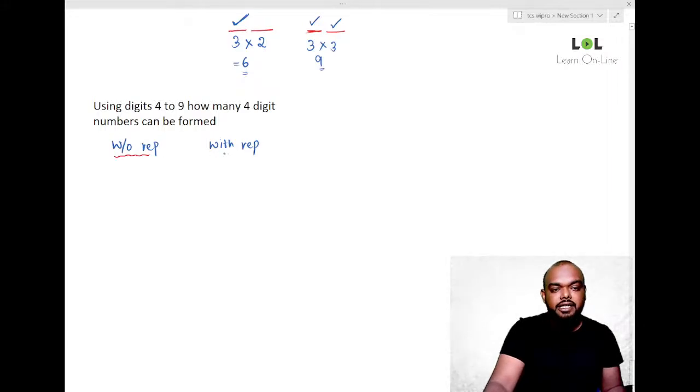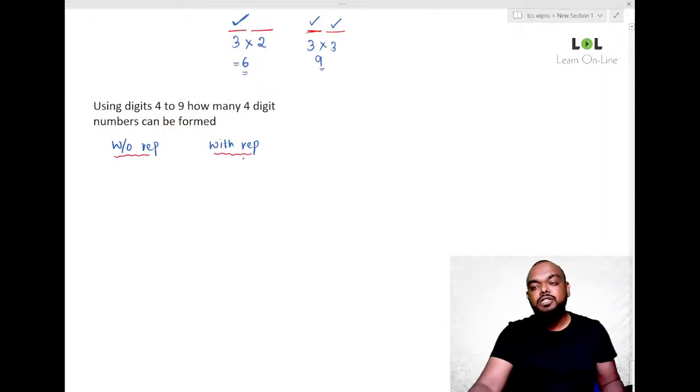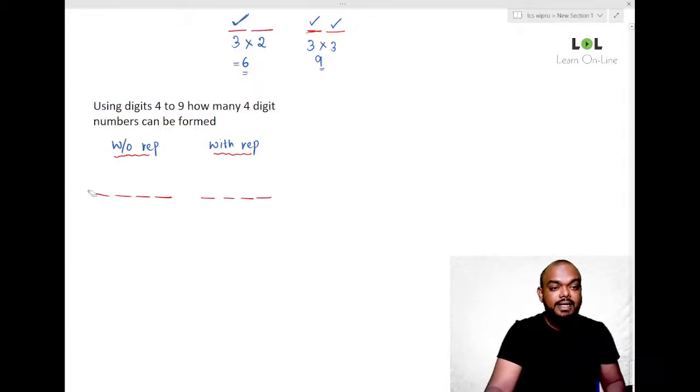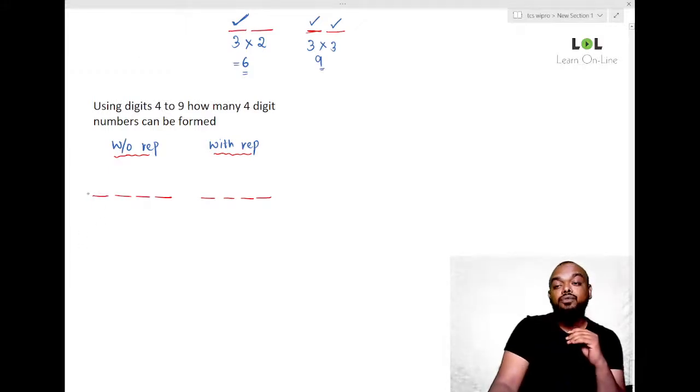We want how many digit numbers? 4-digit numbers. It means there will be how many places? 4 places: 1, 2, 3, 4. Here as well, 4 places: 1, 2, 3, 4. Now, tell me, how many digits do we have from 4 to 9? We have 6 digits: 4, 5, 6, 7, 8, 9.